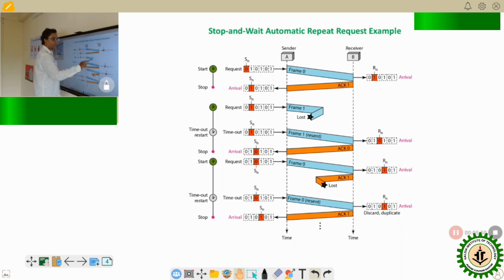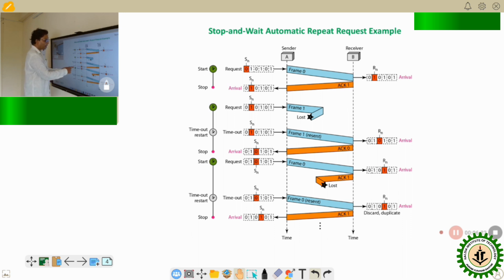Once that frame is received on the receiver side, it sends an acknowledgement 0 to the sender side. For that particular frame, the sender expects the acknowledgement within a particular duration. So when that acknowledgement arrives at the sender side, it moves its control variable from 1 to 0 because the acknowledgement arrived within the particular time. It stops its timer at that point because the acknowledgement has already arrived.